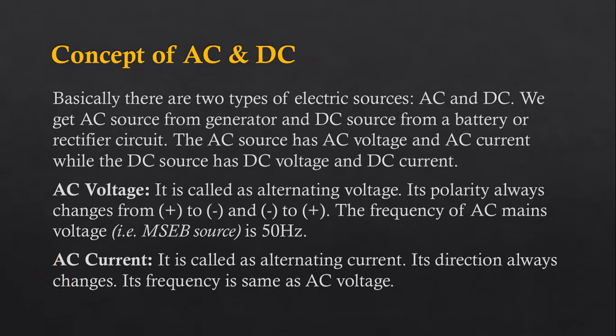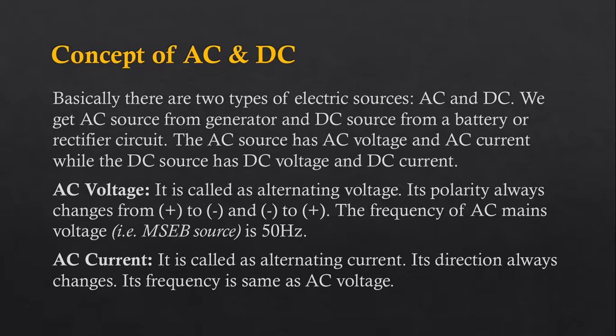This frequency is 50 Hertz because all the generators which are run by Maharashtra State Electricity Board or any board in India are designed to rotate at a frequency of 50 Hertz, 50 revolutions per second, 50 rotations per second.